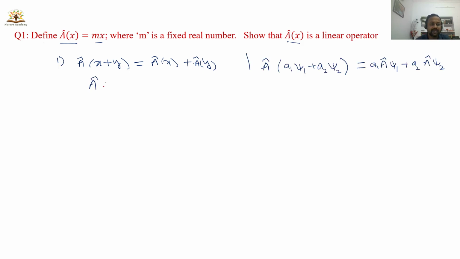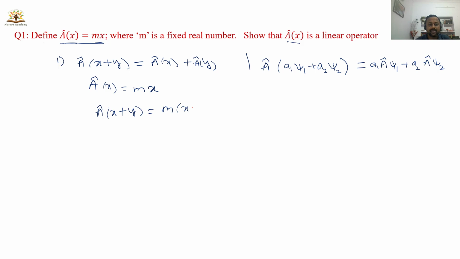Given that A of x is equal to mx. This is the equation, right? This is the equation for a straight line passing through the origin. When A is operating on x, you get m times x. Now check for the additive property here.